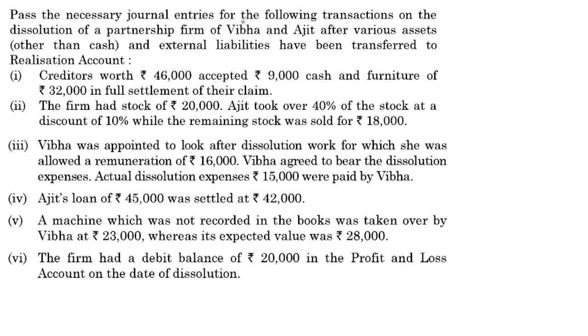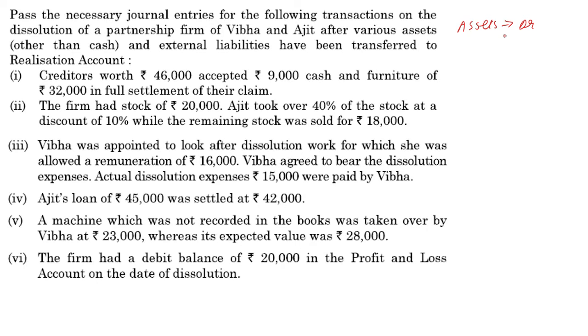Pass the necessary journal entries for the following transactions on the dissolution of a partnership firm of Vibha and Ajit after various assets other than cash and external liabilities have been transferred to the realization account. Now, before we begin, always remember that assets by default have a debit balance. To make them zero, you have to credit.